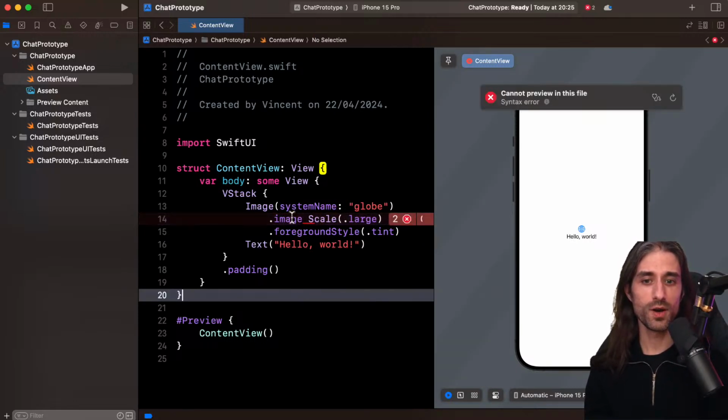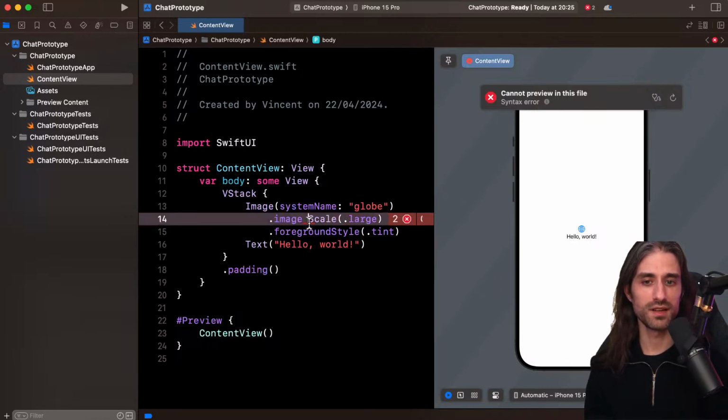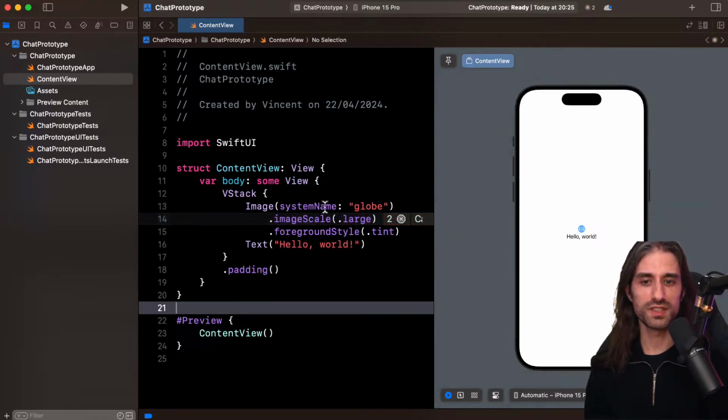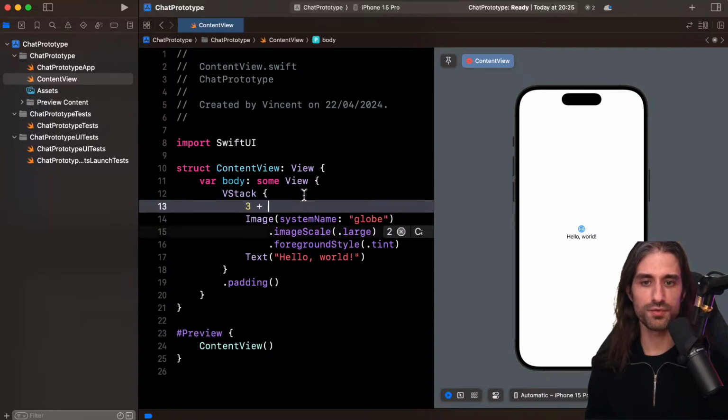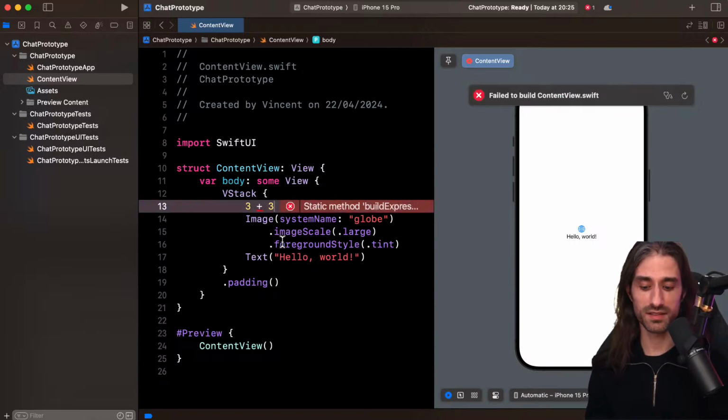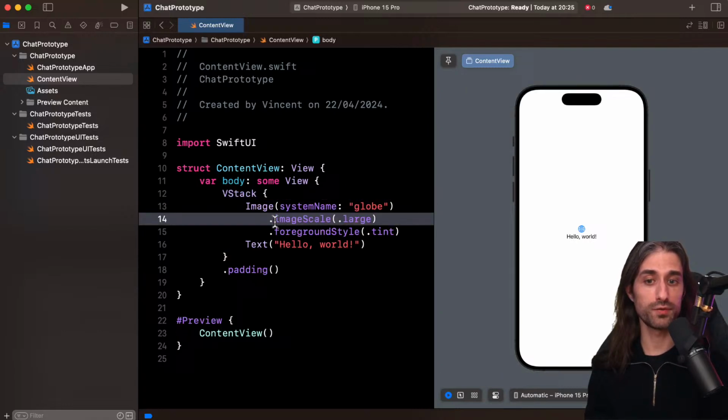And so if you were to have a space here, then image and scale would be two different things, because typically you would use a space, for instance, when doing 3 plus 3. And so you separate different elements. Here it's not the case. You have two words, but they are still part of the same concept. And so these two words are grouped together in this thing that's called an identifier.